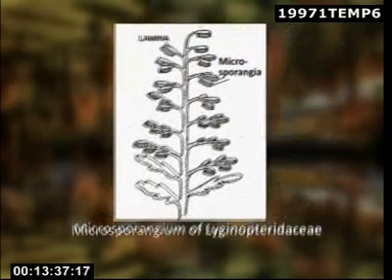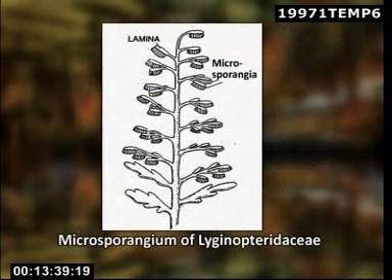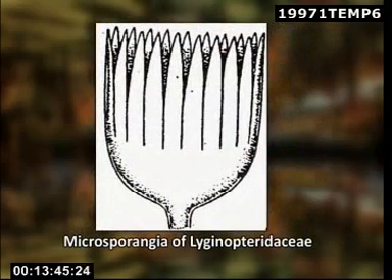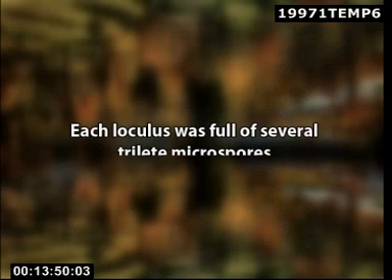Let us take up the reproductive organs of families of Pteridospermales. We will first discuss male reproductive organs. In Gymnosperms, microsporangia were borne on the ultimate branches of the frond, which occur in paired synangia. Each microsporangium was about 3 millimeters long and bilocular. Each loculus was full of several trilete microspores.